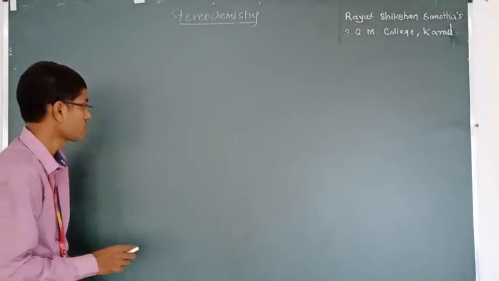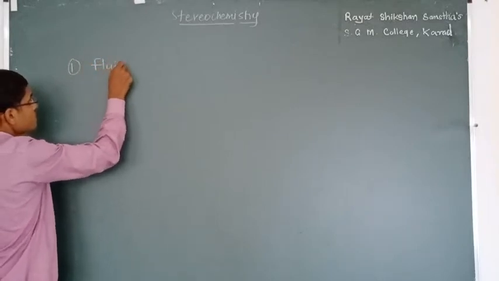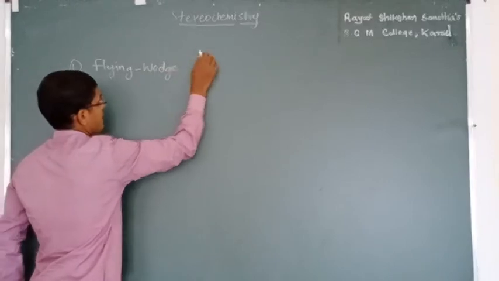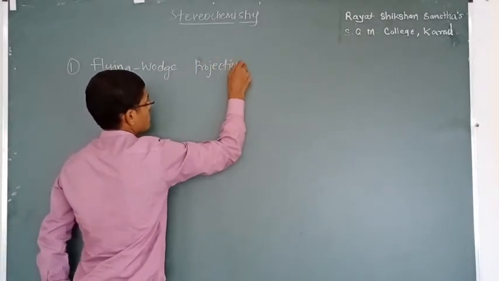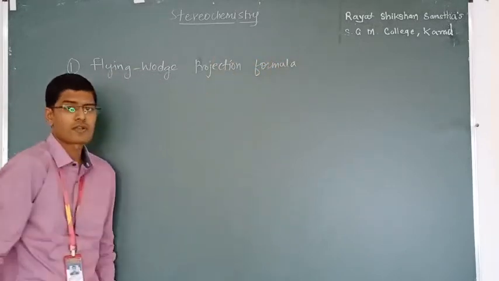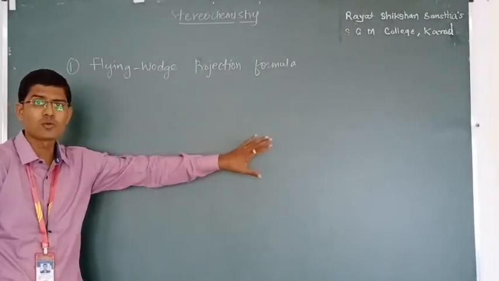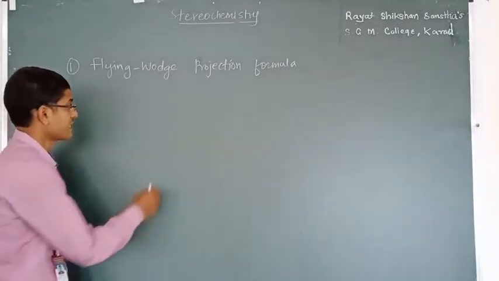What are the projection formulas? First one is the flying wedge projection formula. It shows an organic molecule in 3 dimensions. Let's see lactic acid.